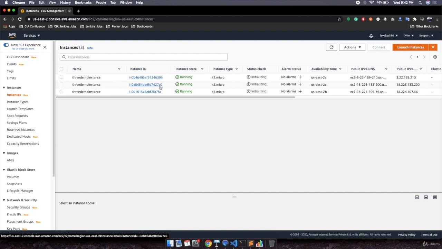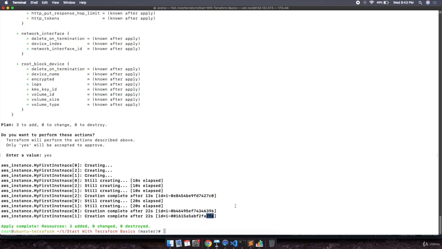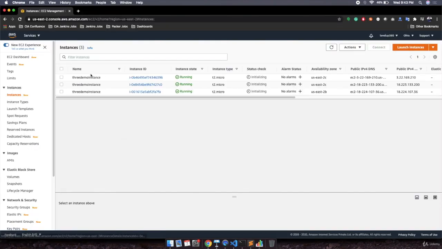6396, 27C0 and AF and A7FA. So these are the same instances which are being created by Terraform. But here we have one challenge. You can see the names of all the instances are similar. Suppose you want to differentiate the names, then how can you differentiate them?